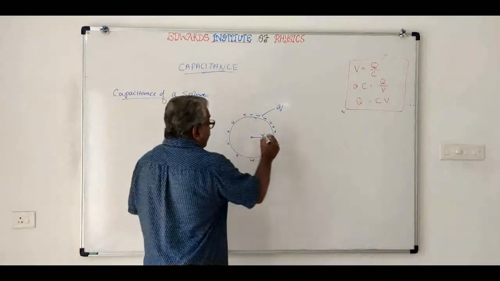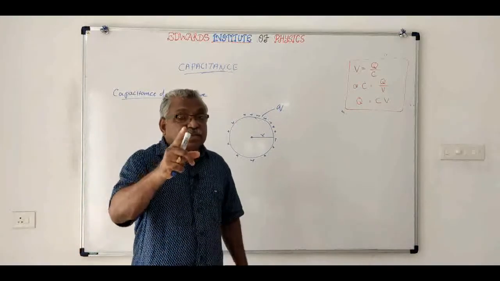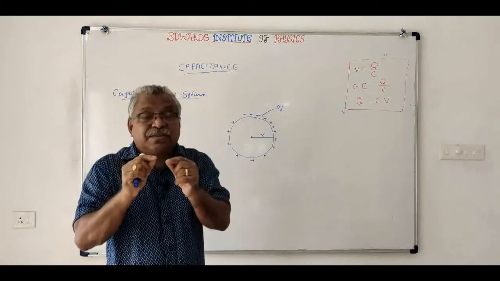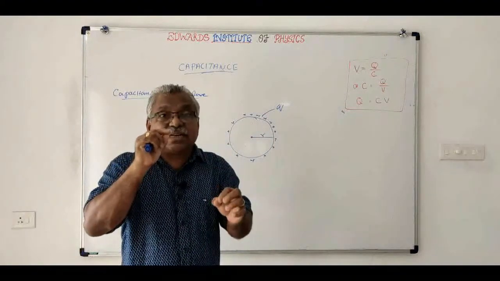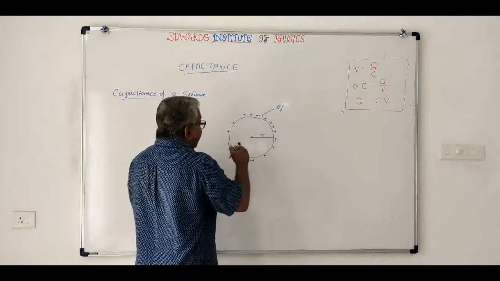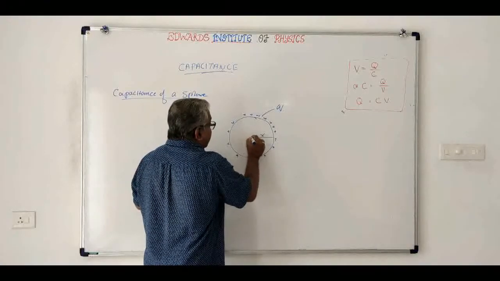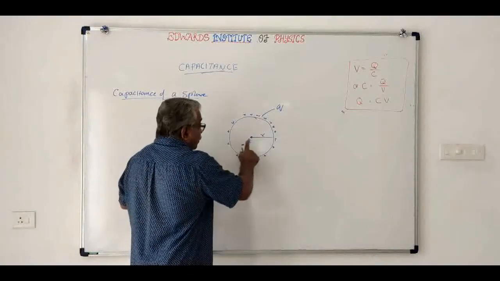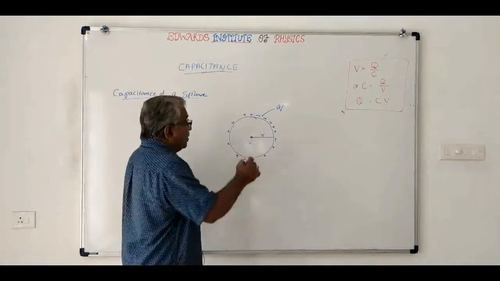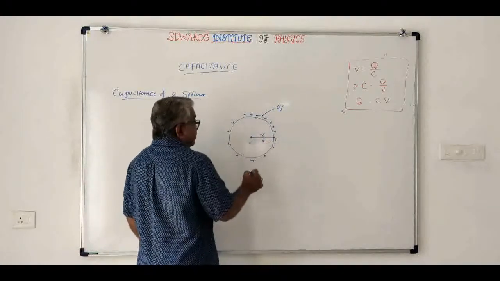Now, what will be the potential? See, when we studied the potential, we have studied that a charged sphere will behave as if the charge is concentrated at its center. So imagine that the charge Q is kept at center. Then what will be the electric potential on the surface? The distance is r.